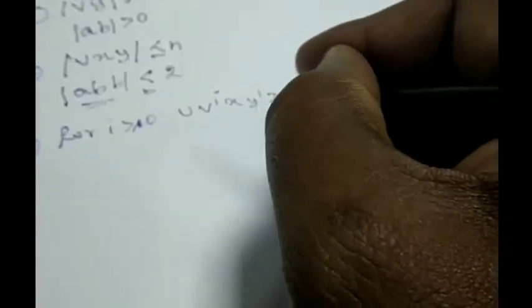Now we will go for the other condition, that is in this case condition number 3. So I have to keep on varying this. For any value of I greater than or equal to 0, I should prove that U, V to the power of I, X, Y to the power of I and Z should belong to the language.